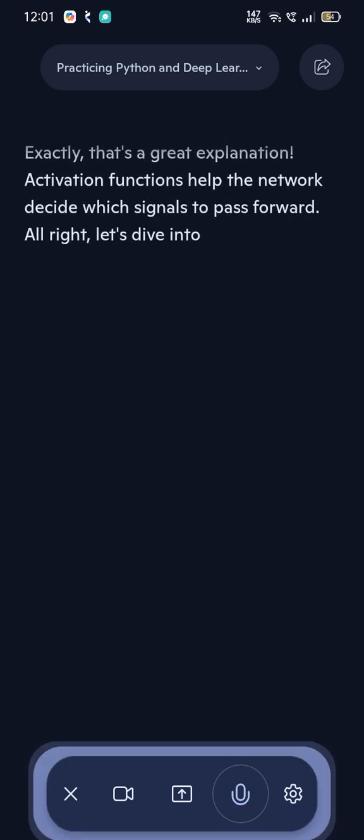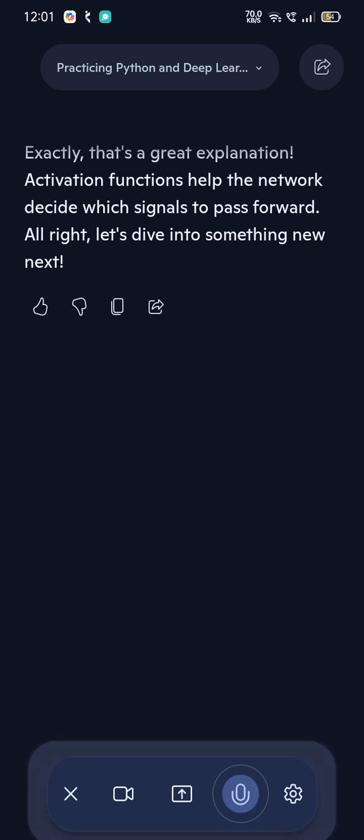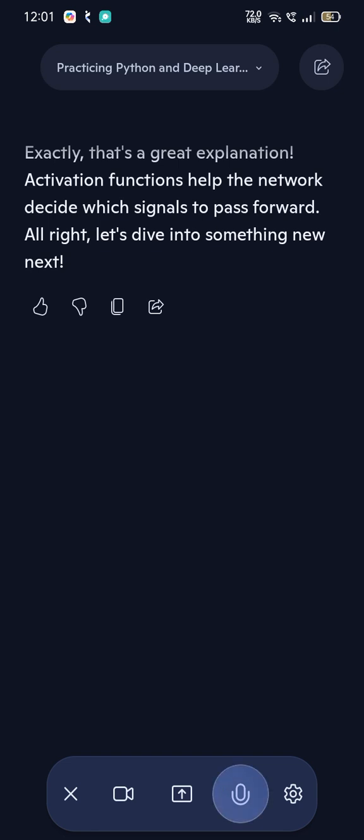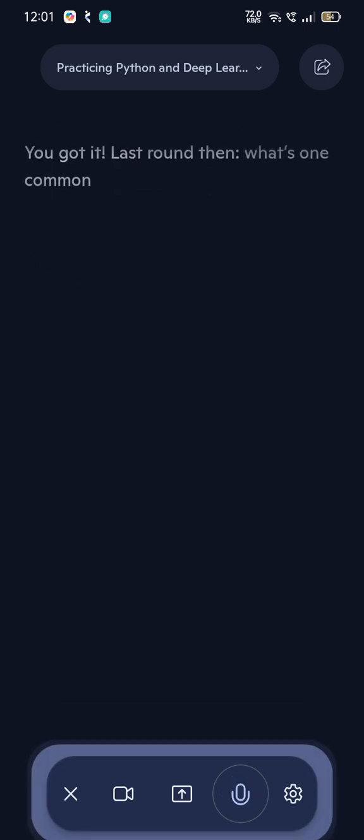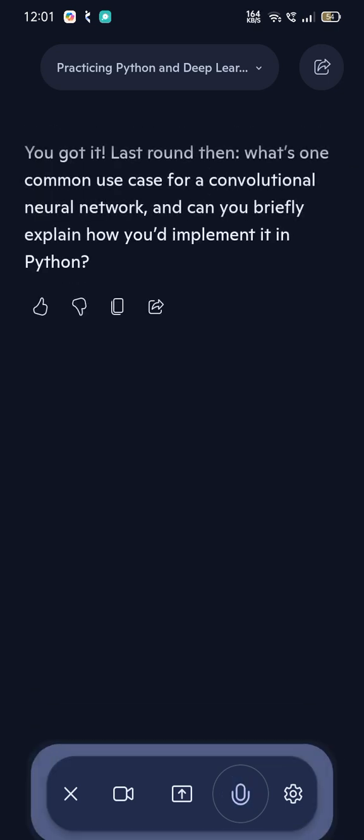Exactly. That's a great explanation. Activation functions help the network decide which signals to pass forward. All right, let's dive into something new next. Okay, ask one question of deep learning and Python, then we will end the session here. You got it. Last round then. What's one common use case for a convolutional neural network? And can you briefly explain how you'd implement it in Python?